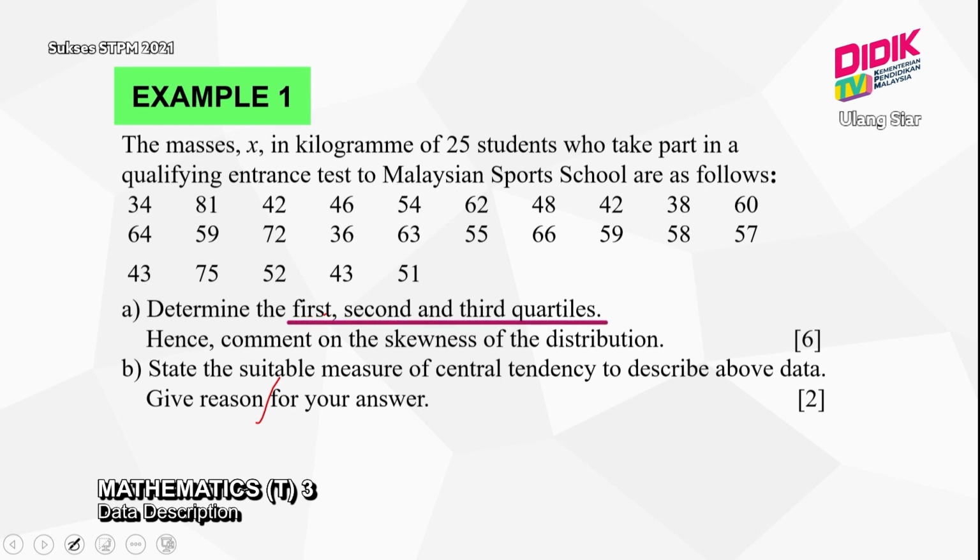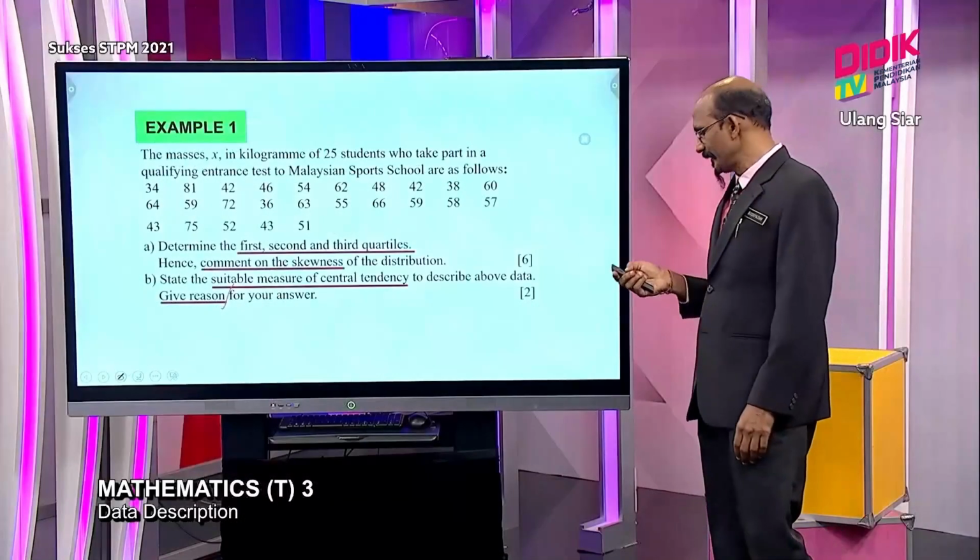So first we have to find the 3 quartiles. Then we have to comment. Then we have to determine the suitable measure of central tendency, and then we have to give reason. Let us check the working.